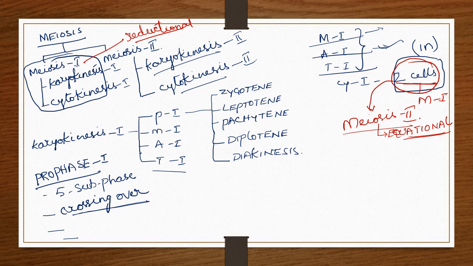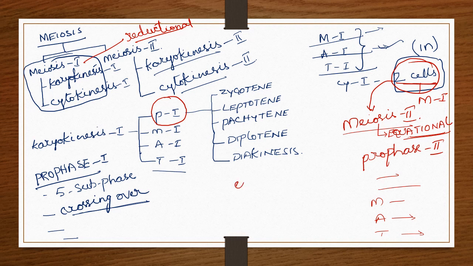In prophase 1 we said there are 5 subdivisions or phases, whereas in prophase 2 there are no subdivisions. Here also the chromosome structure is identified and the nuclear membrane disappears. Now 2 cells are involved. In metaphase the chromosomes are arranged in the equatorial plate, in anaphase they are pulled, and in telophase the things that disappeared in prophase reappear, followed by cytokinesis.